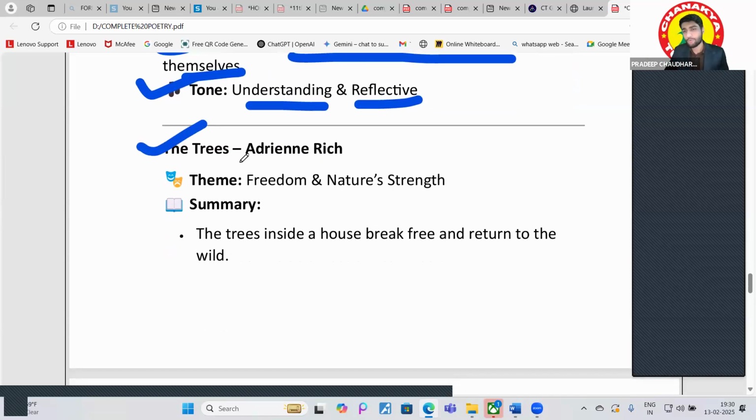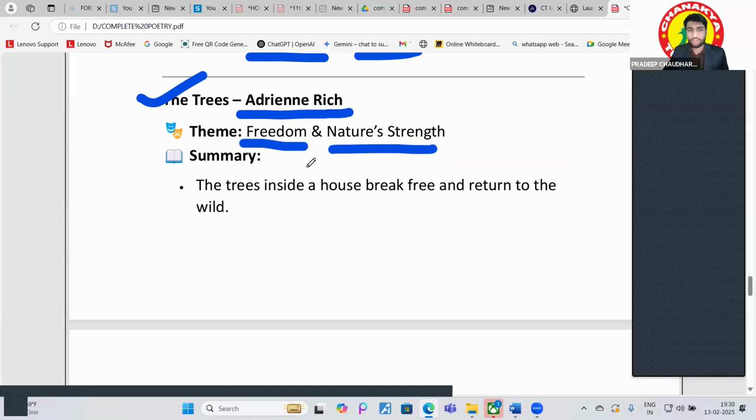Who has composed this poem? Adrienne Rich. Okay, and what is the theme in it? The Trees, right? So the themes are freedom and nature's strength. There are two themes in it, freedom and nature's strength. So what is the summary?